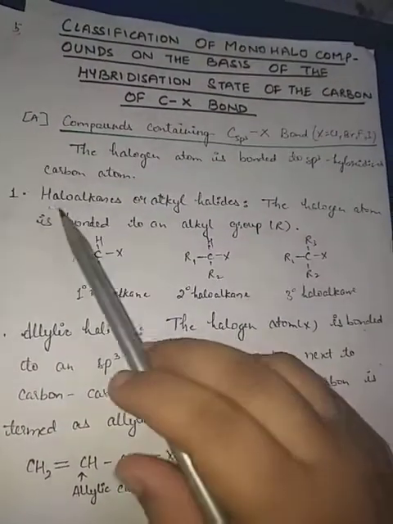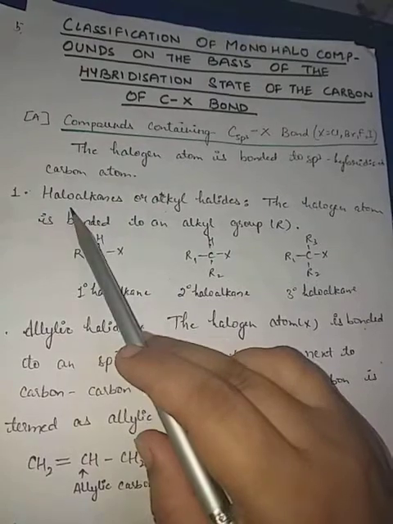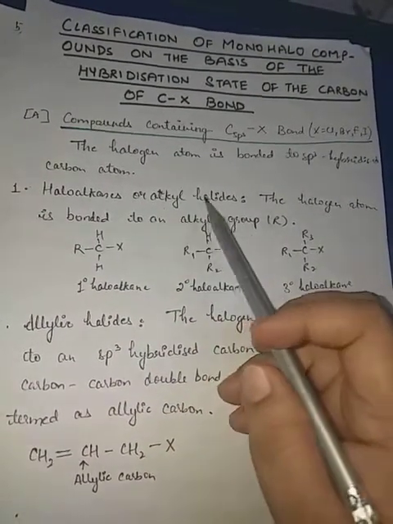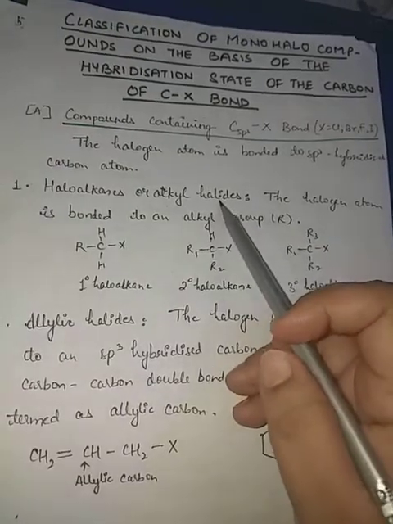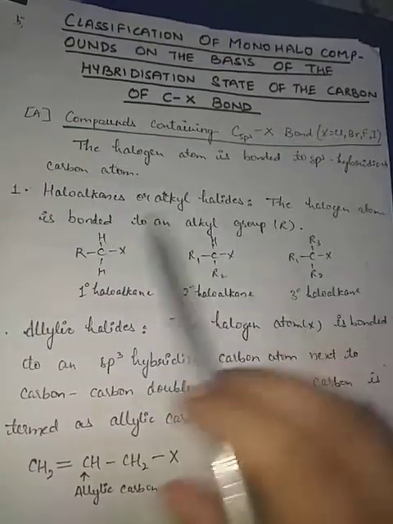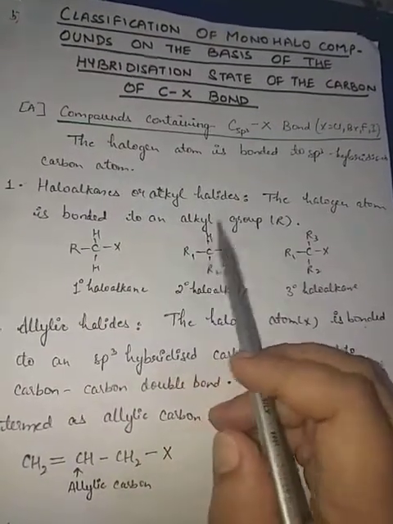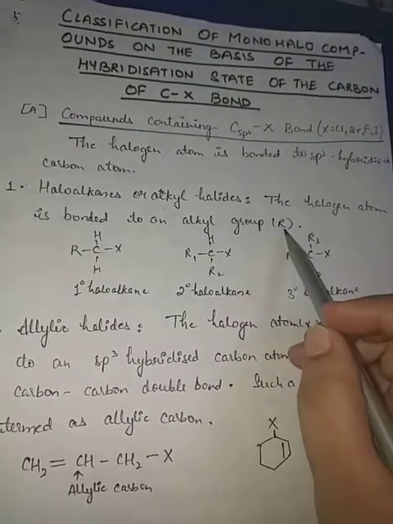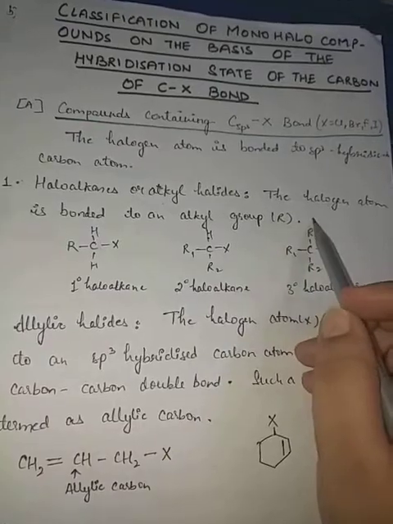Now the first one are haloalkanes, or they are commonly called alkyl halides. The halogen atom X is bonded to an alkyl group, meaning RX.